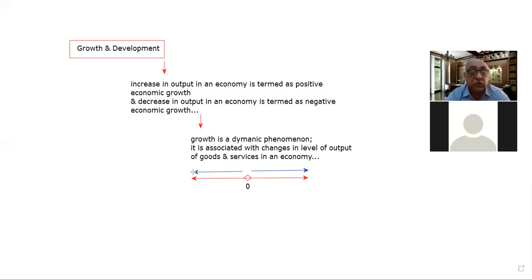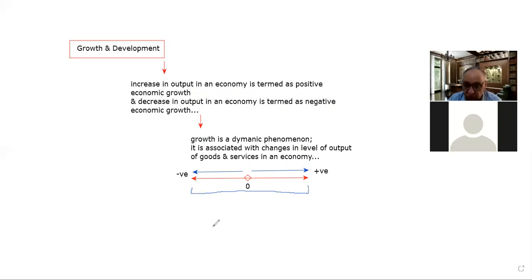So whether it is positive or negative, it is termed as growth.